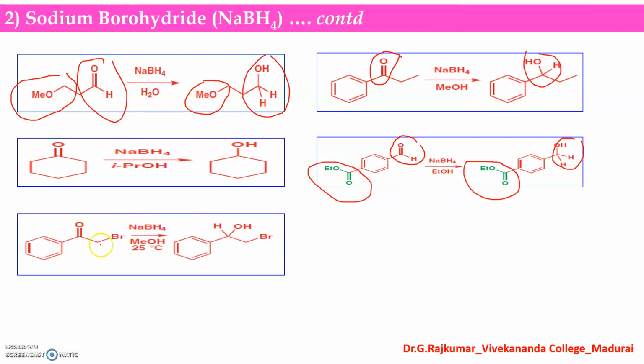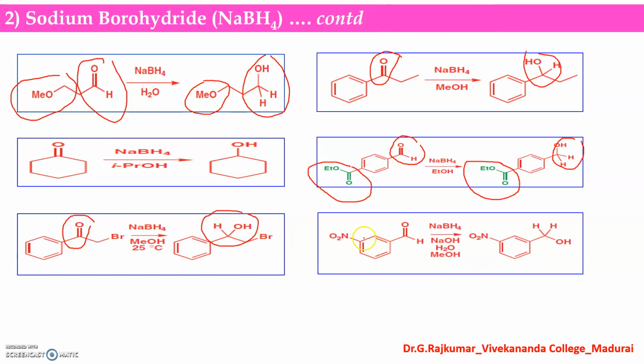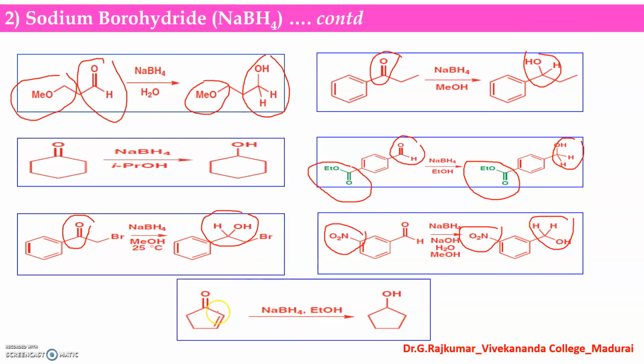And here this is an alpha bromo keto compound. In the presence of sodium borohydride, it reduces this keto group into an alcohol. And here this nitro group has not been affected. Only this carbonyl group has been reduced into an alcohol. Here, alpha beta unsaturated cyclopentanone. You can see sodium borohydride reduces both the carbon-carbon alpha beta unsaturated bond and the keto group.